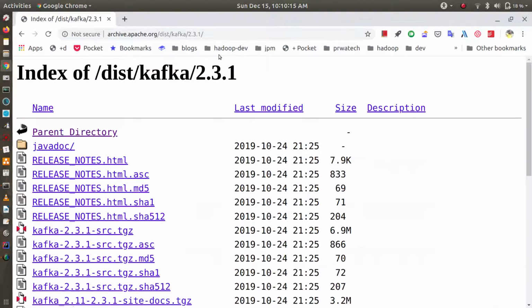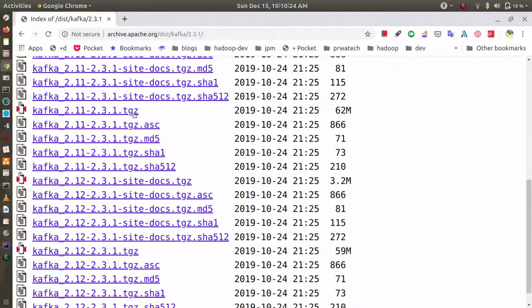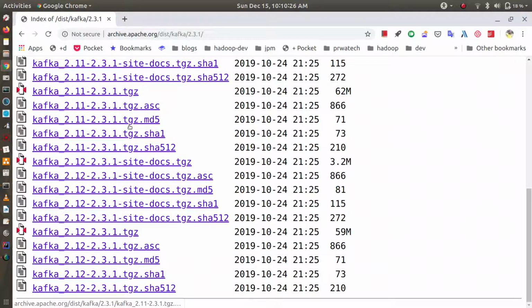This is the latest version, Kafka 2.3.1 till now, and you can install either this distribution or this distribution depending upon the Scala version you have.